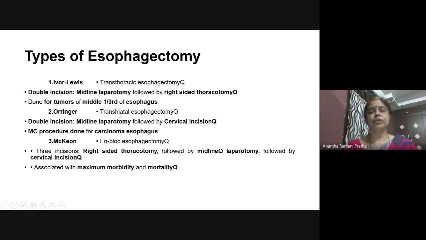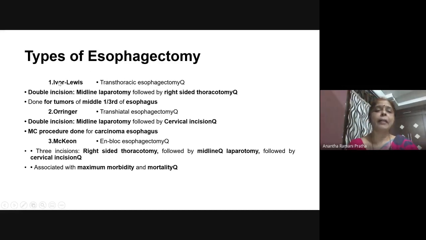Orringer is through the hiatus, that is, a laparotomy incision is given. No, the thorax is not opened. Through the abdomen only, they go through the diaphragmatic hiatus, loosen the esophagus, pull it into the neck and do the anastomosis. Just remember, it is not possible for you at this stage to remember everything. This is the first reading.